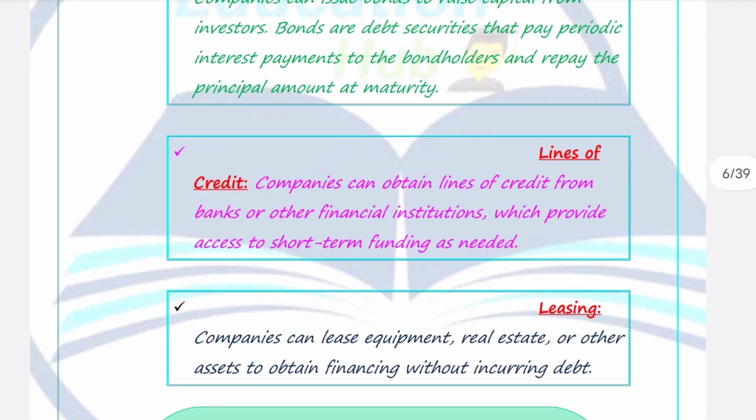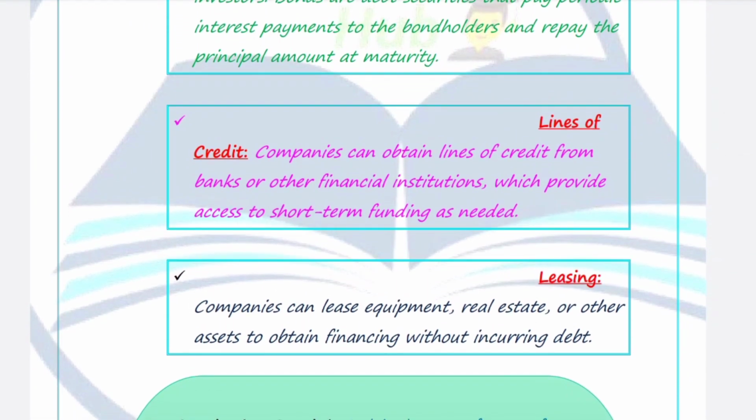Third one is line of credit. A company can also obtain a line of credit from various types of banks or other financial institutions. The banks or other financial institutions have short term credit that is funded to companies for the purpose of short term financing or short term growth of the business.